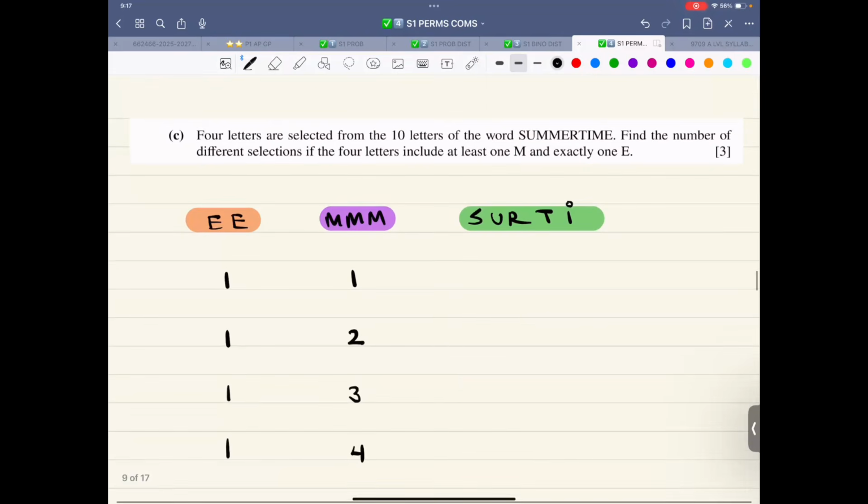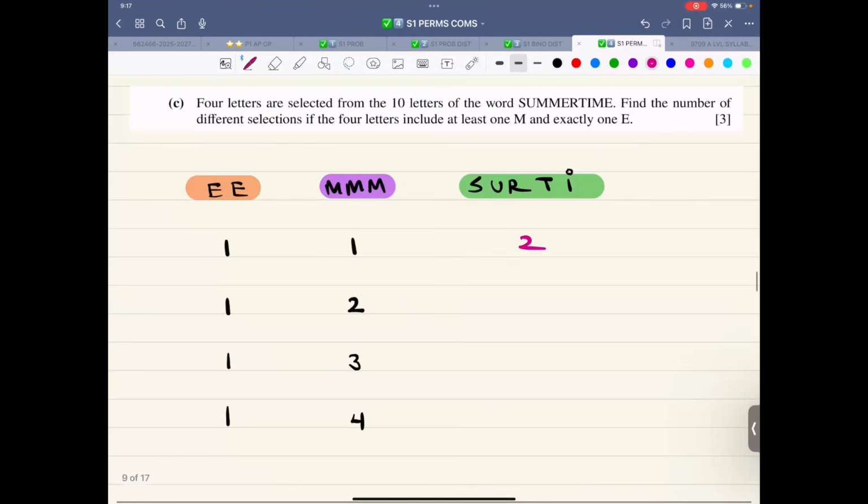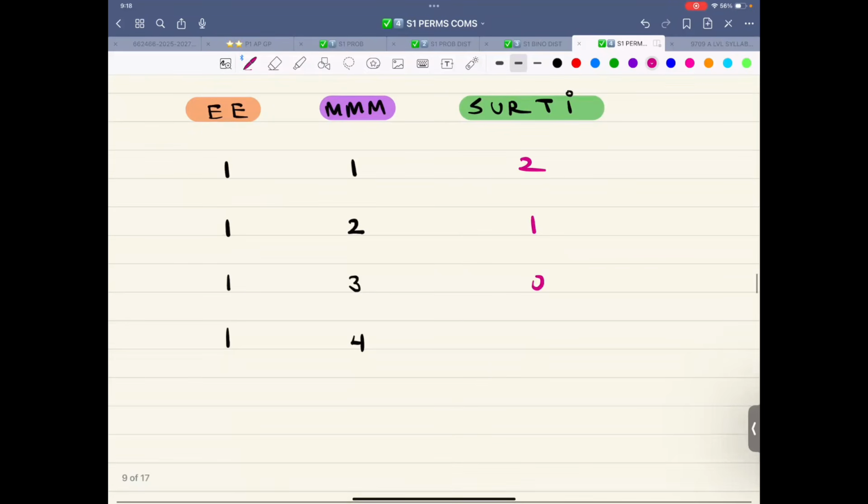And how many do I need? 4. The first one is applicable, and I'll write 2 over here because I need a total of 4. 1 and 2 is 3, so I'll write 1 over here. 1 and 3 is 4, I'll write 0 over here. 1 and 4 is 5. This option is not applicable.